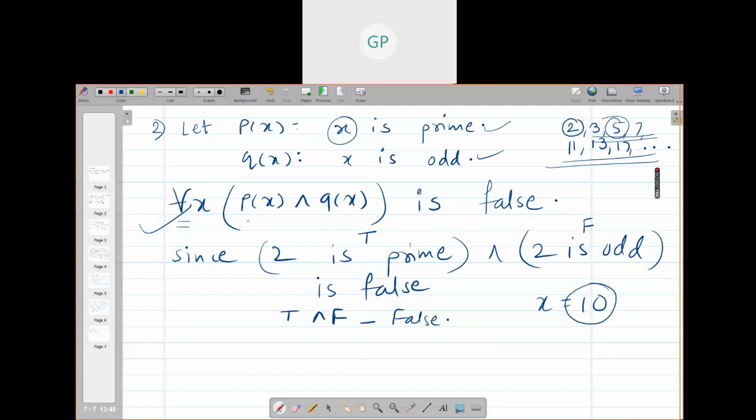There are very few numbers which satisfy this. So for all x will not be true. If I had written for some instead of for all, then the answer is correct and it will be true. Understood? So for all means for each and every x; this is not true, this is false.